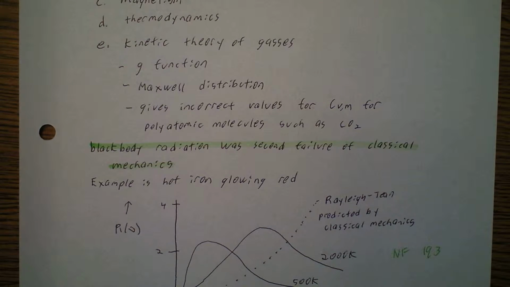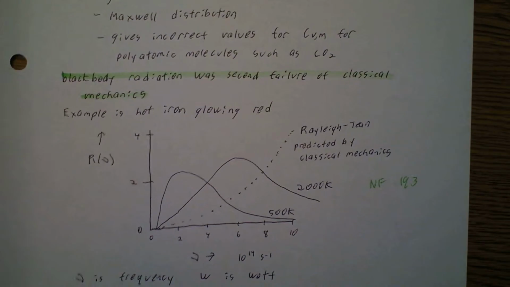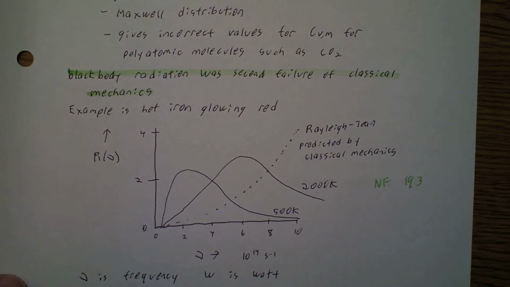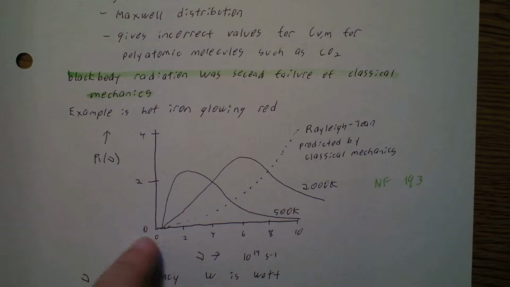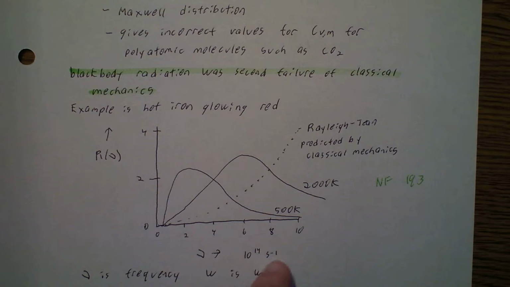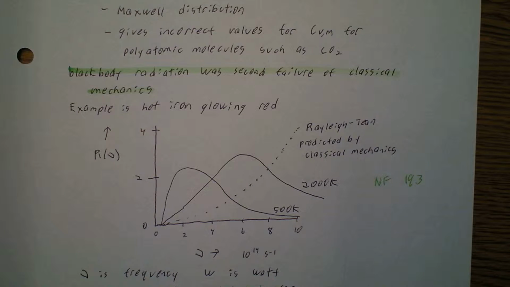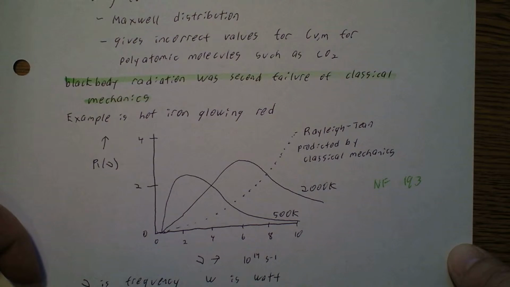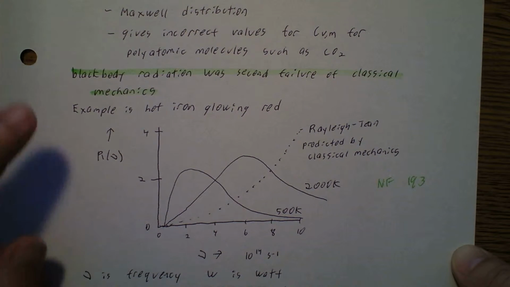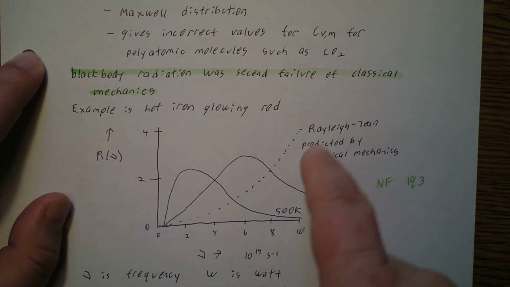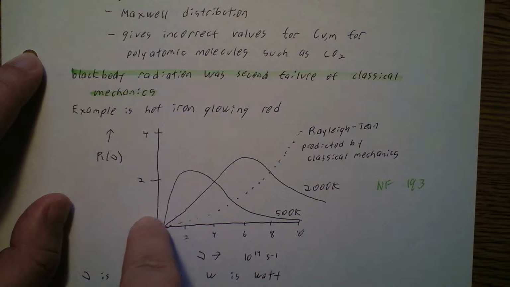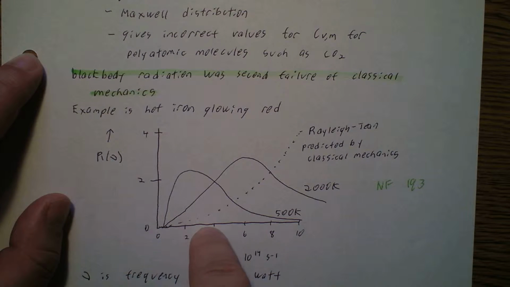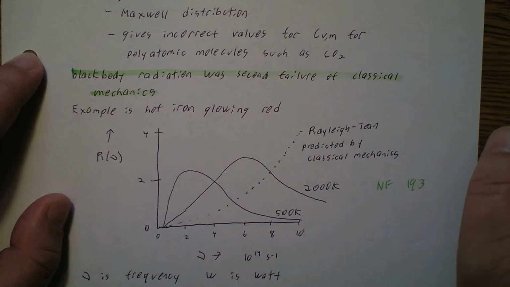So that was one failure of classical mechanics. Blackbody radiation was the second failure of classical mechanics. For example, let's say we have hot iron glowing red because it's so hot. So here is R, the radiation, a function of nu, and here's nu, like wavelength, frequency. Okay, so this is the distribution function. Rayleigh-Jeans predicted by classical mechanics that as frequency went up, it should just go higher and higher with no limit.